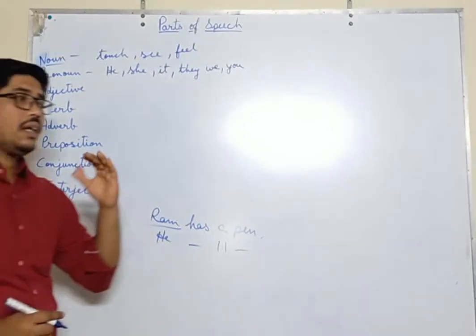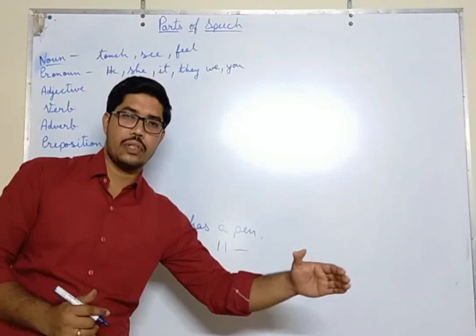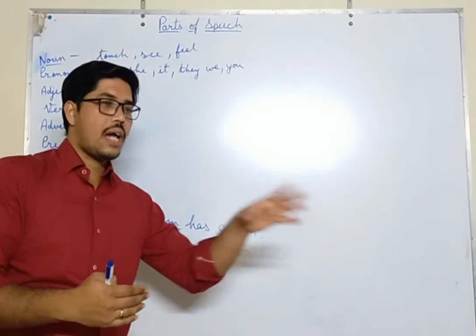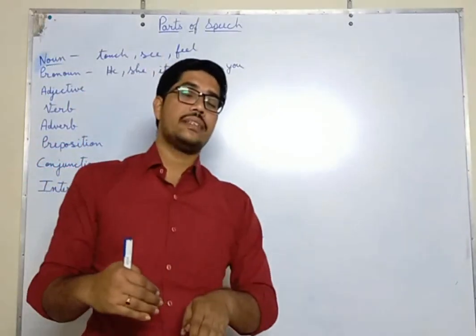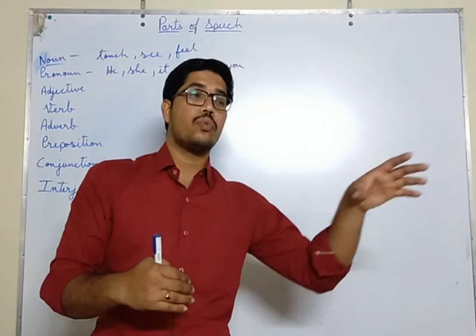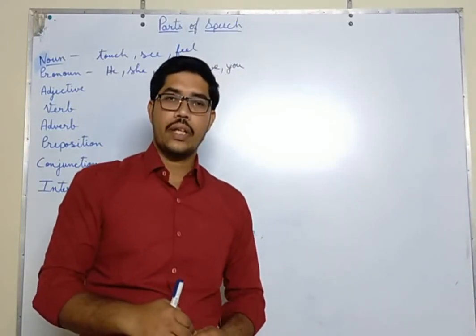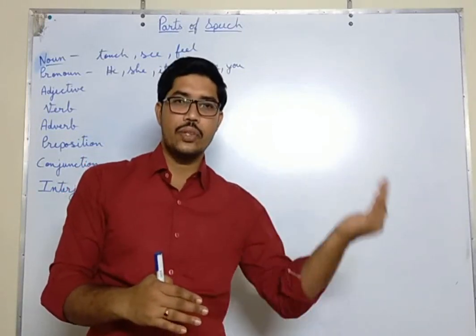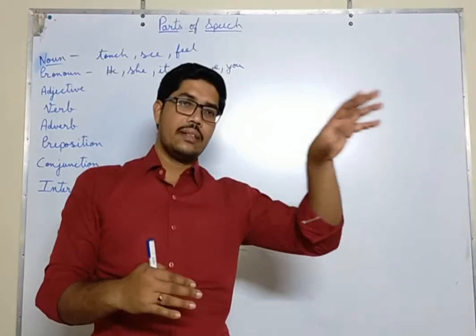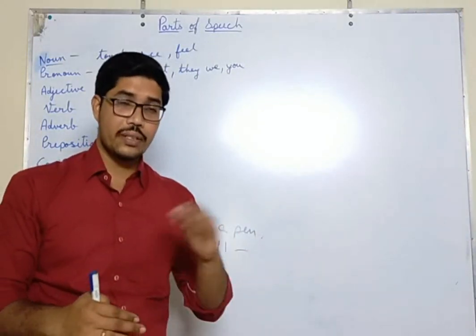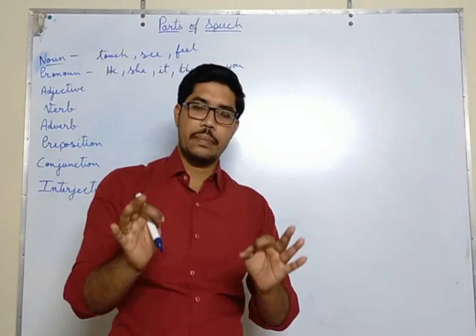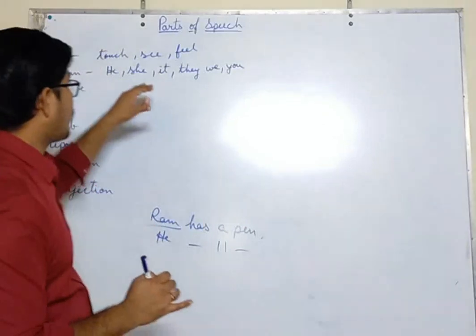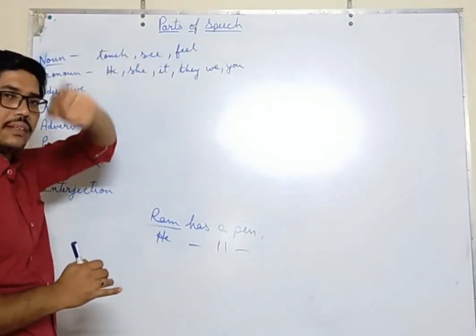Radha is a beautiful girl. She is a beautiful girl. I and my friends are going to play cricket. So I is also a pronoun. But in place of I and my friends, if I use we are going to play cricket, then we is the pronoun. The boys of my class are very naughty. In place of the boys, if I use they are very naughty, then in place of a noun I am using they, and that is a pronoun. So, simple thing: a word that comes in place of a noun is a pronoun, and for a noun, anything that we can touch, see and feel is a noun.